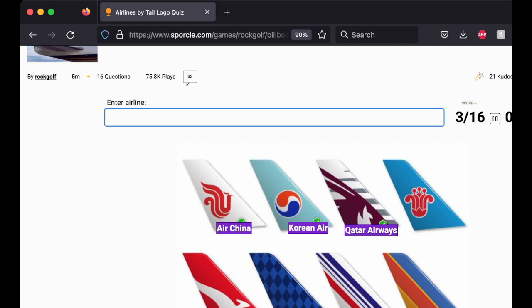Well, let's skip that. Okay, so the kangaroo, that's Qantas. And the one next to that, I think that's JetBlue. And the tricolor, I think that's Air France. And then next to that, I think that's Southwest.